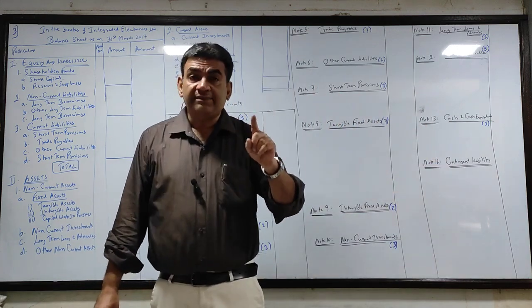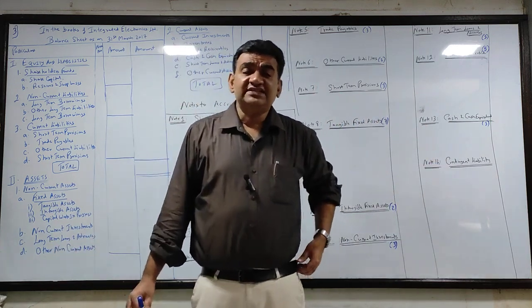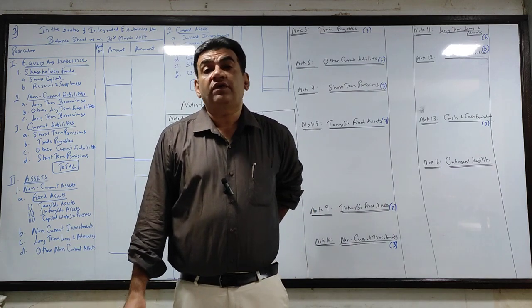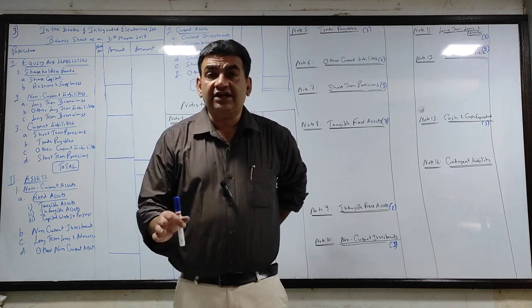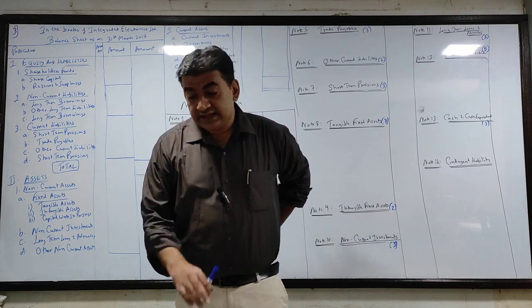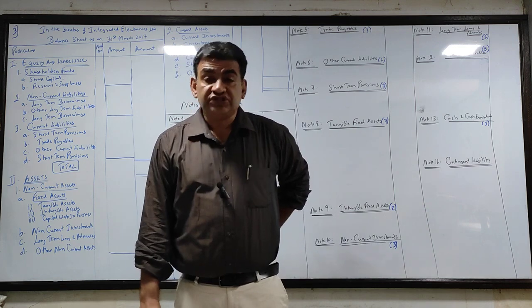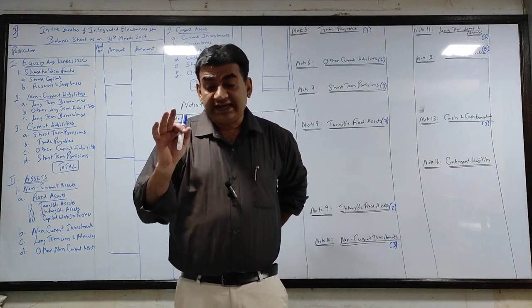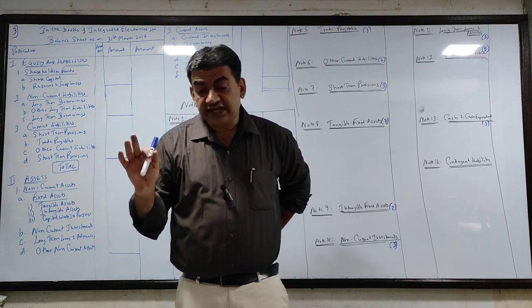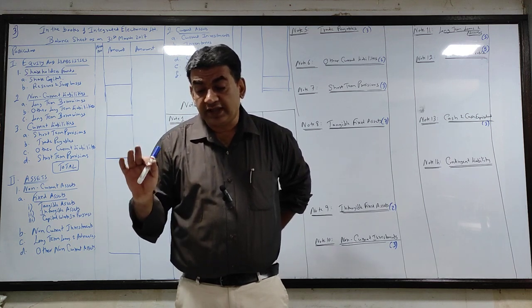Next, share capital. As I told you, every sum will have note number 1 of share capital. In this there is authorized also, so we have to consider that when we start the posting. Then 9% debentures. Debentures is a part of long-term borrowing. So write there LTB. Share capital, debentures, long-term borrowing.